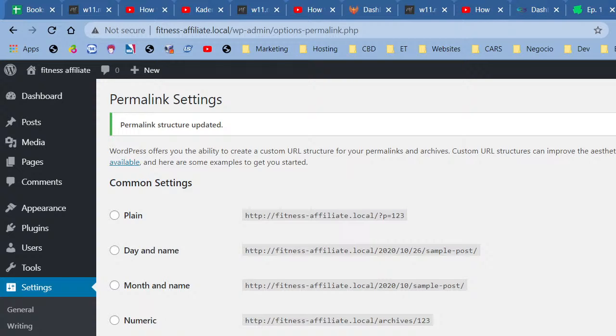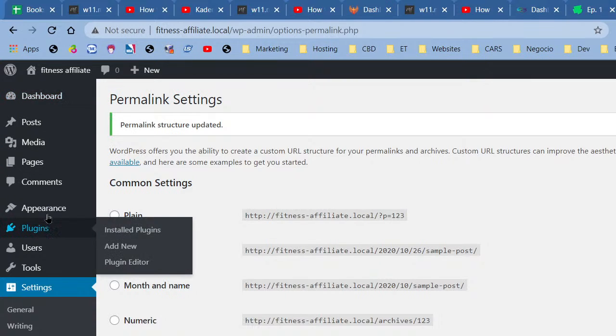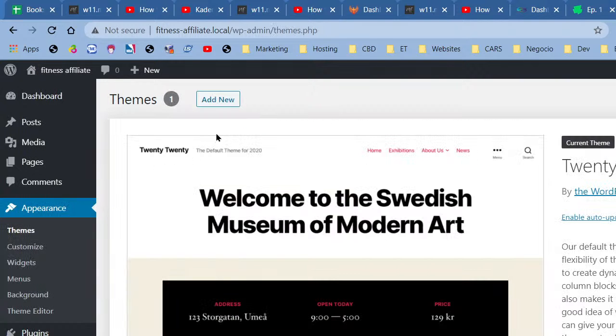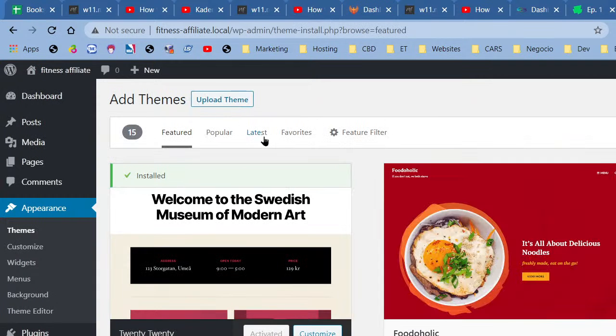All right, now let's see what else we're going to do. We're going to get our first theme. Now I'm going to be using the Astra theme simply because it's the one I'm most comfortable with right now, and it's my first stream. I'm actually stuttering every now and then, so I think Astra is a good choice for now.